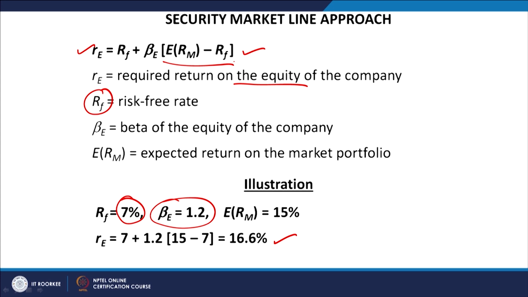So, if we are taking additional risk, we need additional premium also to be compensated for the risk we are taking. This can be measured by using this model, which is largely called the security market line approach, which depends upon the model called the capital asset pricing model, CAPM, given to us by the Nobel laureate William Sharpe.